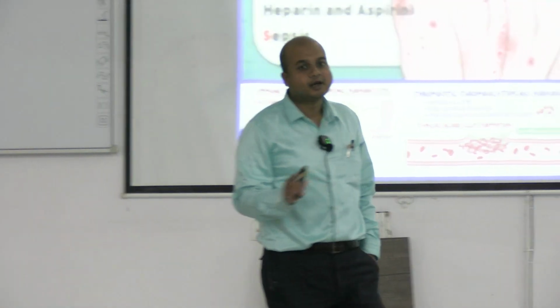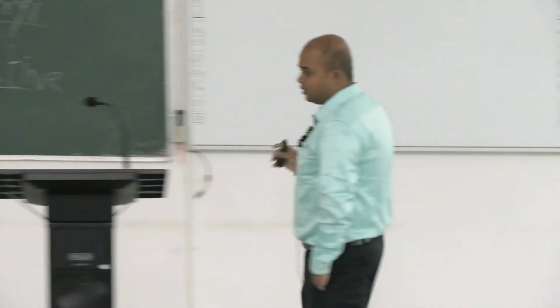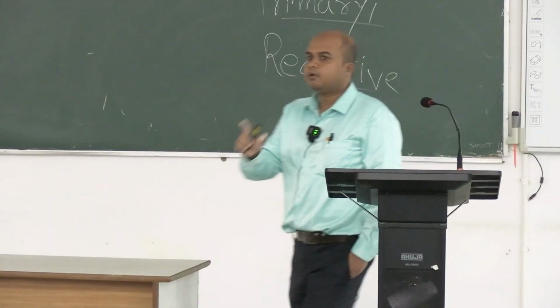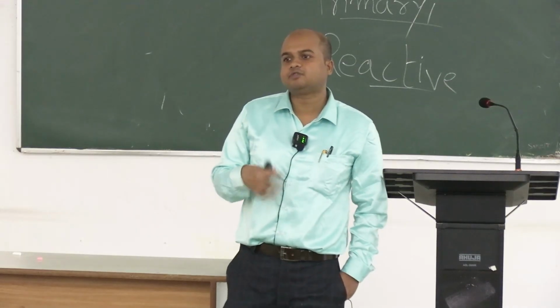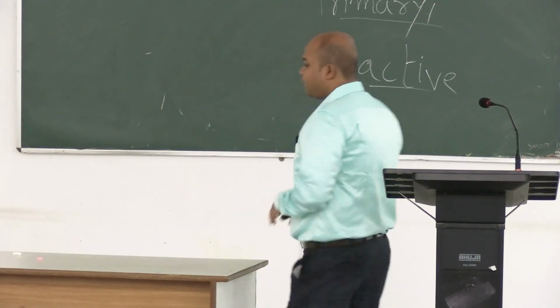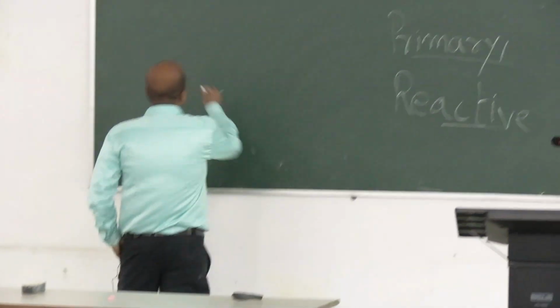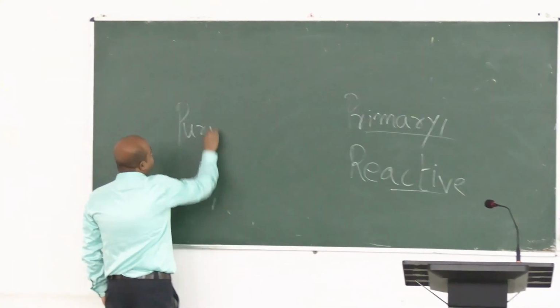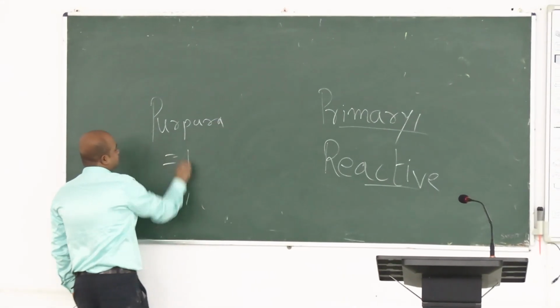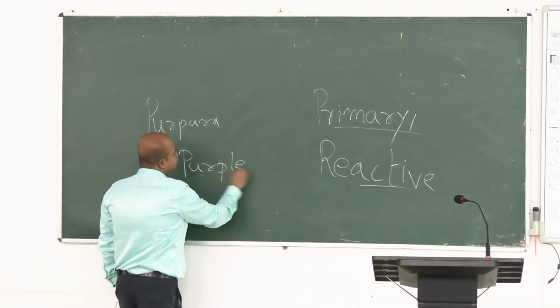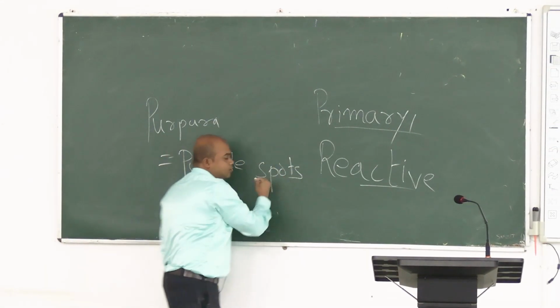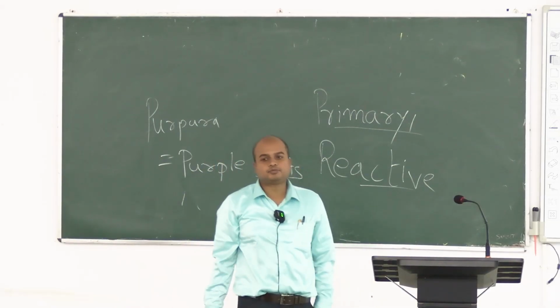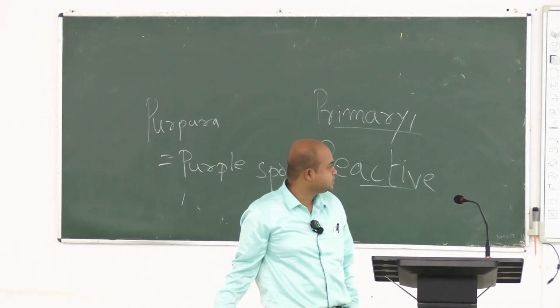Just know one term associated with decrease in platelet counts, that is purpura. You will read about purpura in medicine. There are definitions, but for now you may remember purpura as purple spots on the skin. These are due to bleeding manifestations on the skin. Just for now, remember purpura is purple spots on the skin, bleeding manifestations.